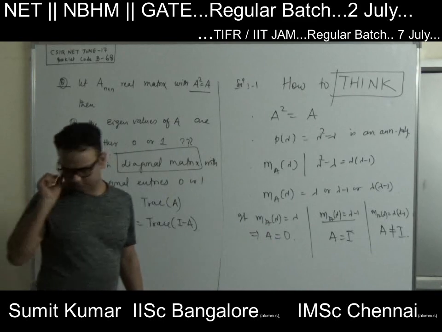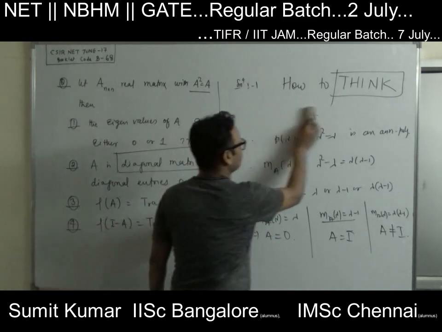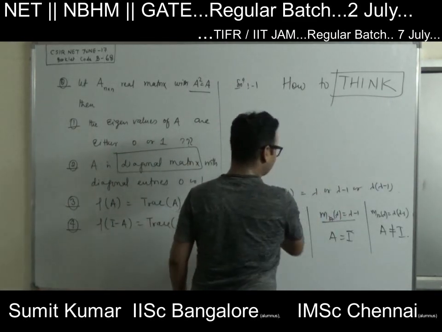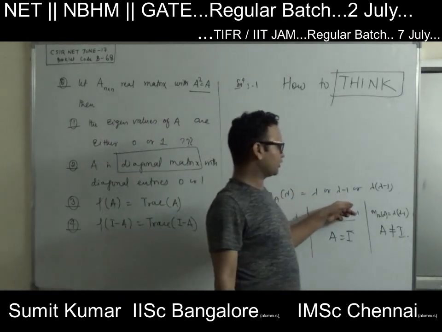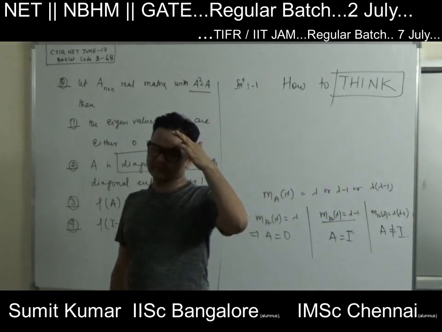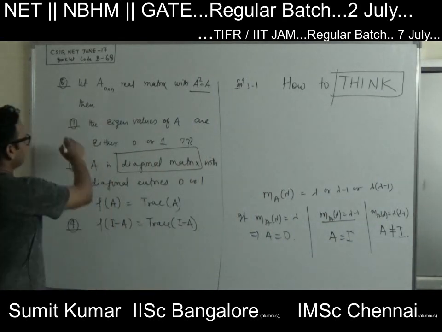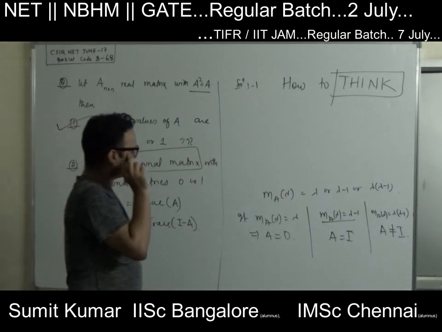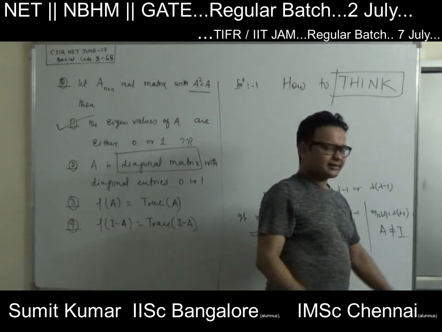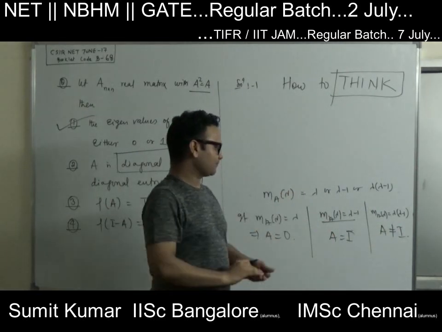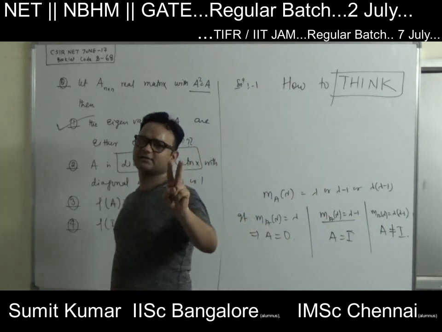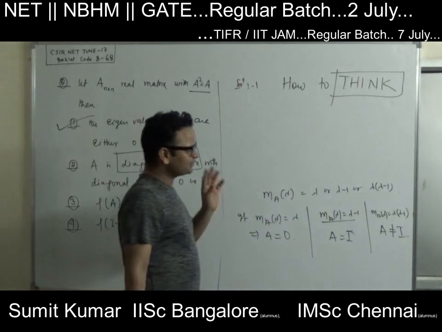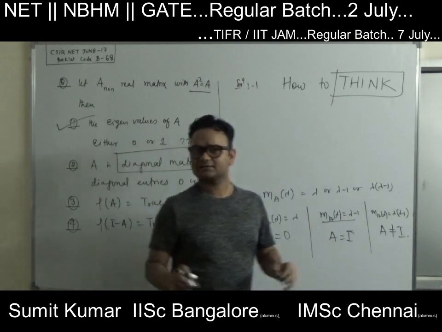From here what we can say is that the eigenvalues of A are either 0 or 1, or combinations of 0 and 1, right? Is this implying A is a diagonal matrix? If I consider the case where we have two distinct eigenvalues 0 and 1, then this matrix is never going to be diagonal.